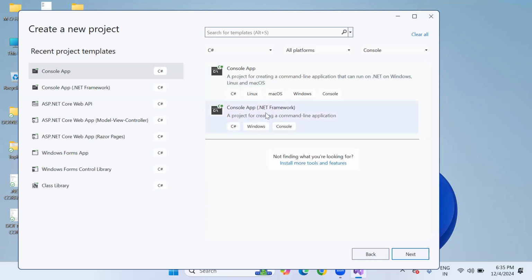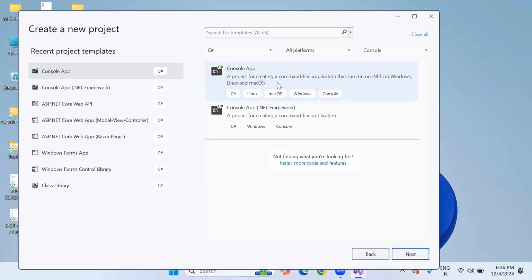What happens, sir, if we choose Console App .NET Framework? This is only for the Windows operating system. As I said in the initial .NET sessions, there is a platform dependent style and a platform independent style. Platform dependent means we have to go with the .NET Framework. Platform independent means we have to go with the .NET Core framework. So I'm showing the .NET Core option here because our complete .NET package depends on the Core framework only.